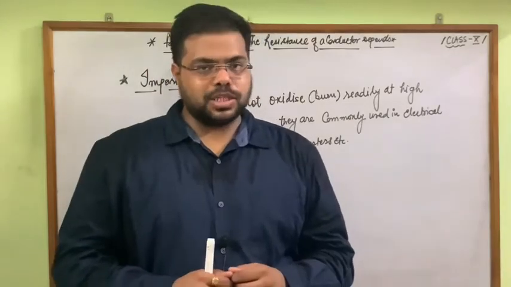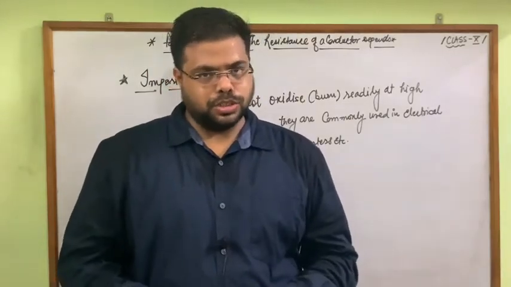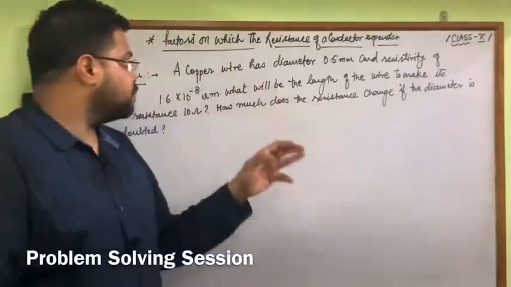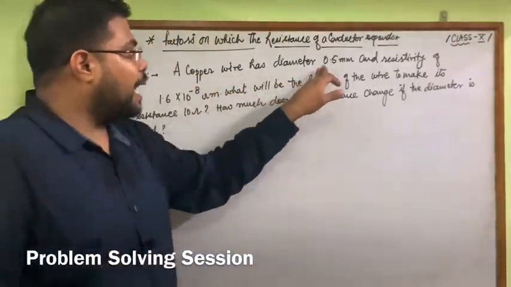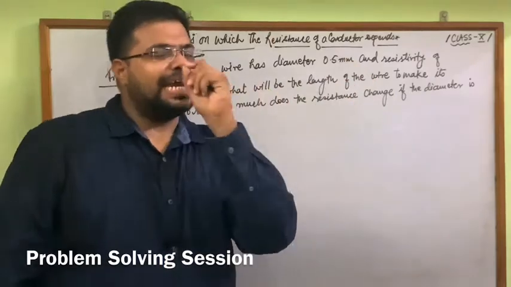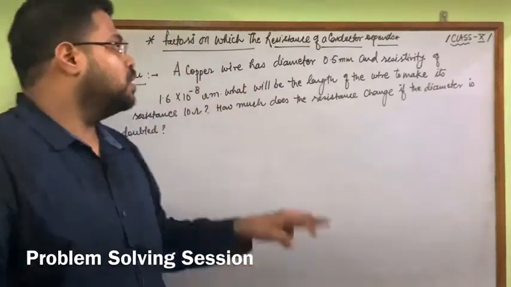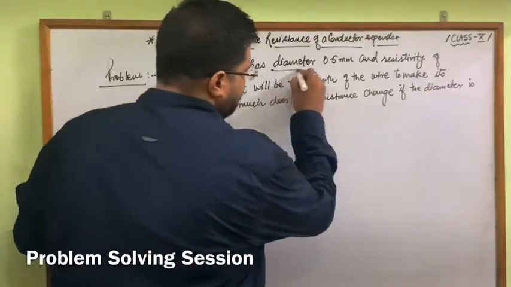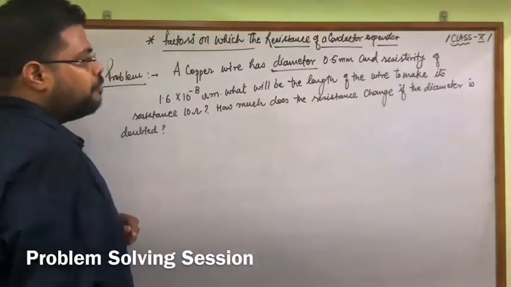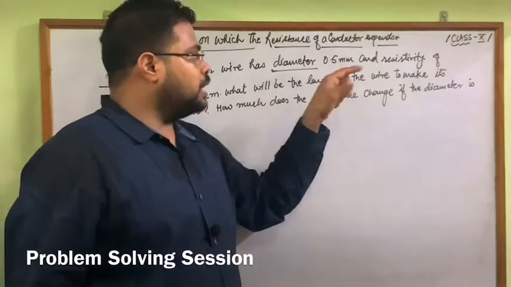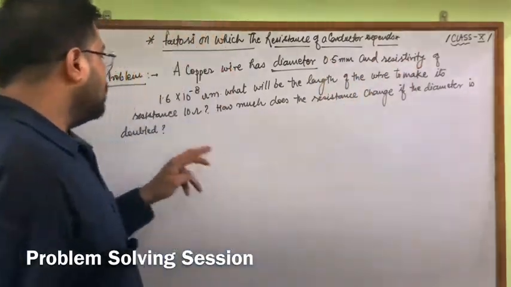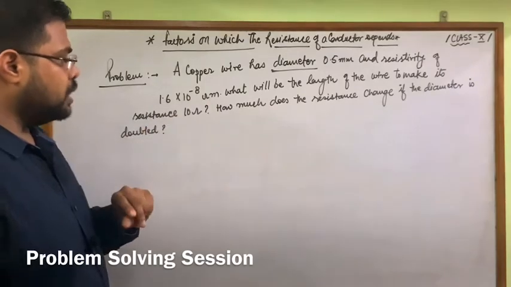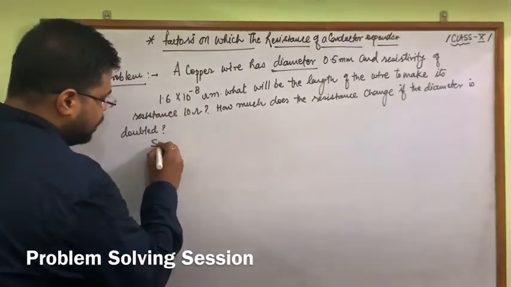Moving to our next session, the problem solving session. So please be ready. Now look at this particular problem. A copper wire has a diameter, and diameter means definitely we require the radius. Diameter 0.5 millimeter, so here is one particular piece of data, and resistivity 1.6 into 10 raised to the power minus 8 ohm meter. So according to that data we can write the solution.